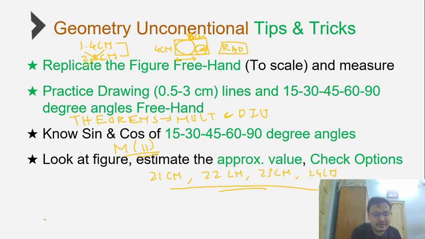21 is a multiple of 7, so if there's no multiple of 7 in the question, you can never get that as the answer. If there's no multiple of 23 in the question, which is again a prime factor, you can never get 23 as the answer. Out of 22 and 24, 22 is a multiple of 11, which means the answer will be option B, 22.